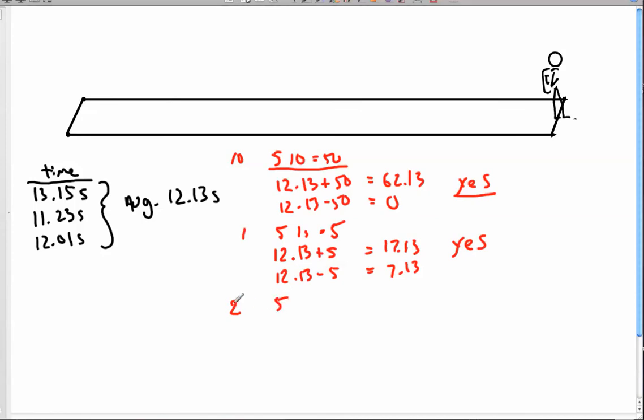Now let's go to the tenths place. All right. So 5 tenths, or 0.5. So let's create a range there. 12.63 to 11.63.